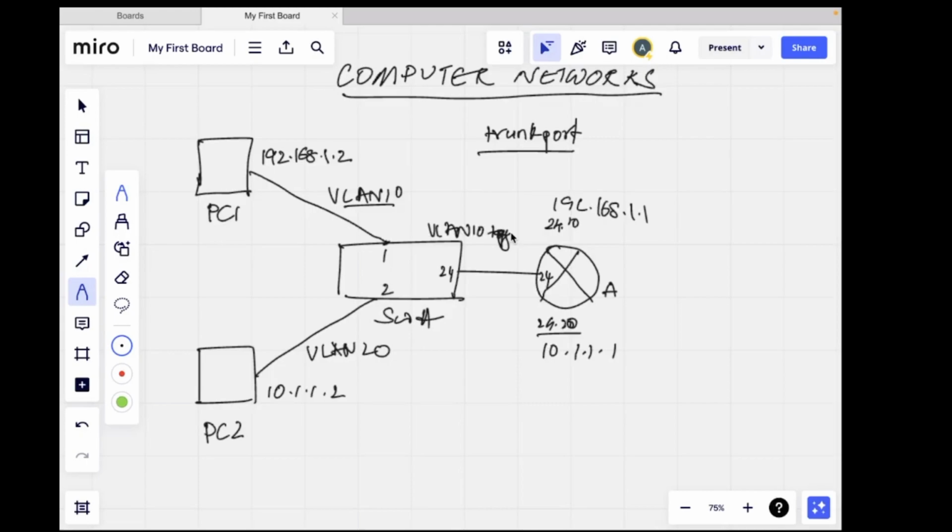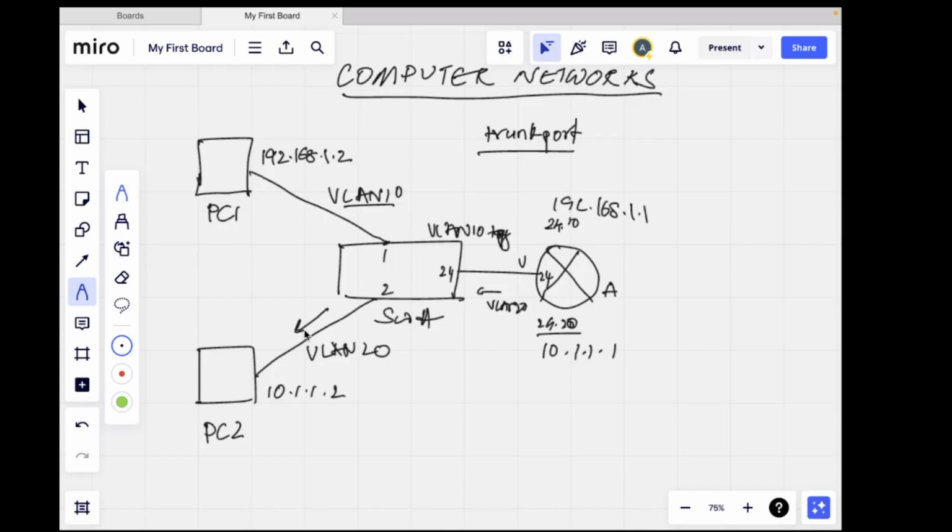Okay, now what it will do, it will see the destination address and see that the destination is part of VLAN 20. So it will add the VLAN 20 tag while sending it out over here. Now this packet comes to switch A with VLAN 20 and it will see that the VLAN 20 packets need to go out of interface 2. So it will remove the VLAN 20 tag and send the packet to PC2. Okay, so it gets untagged.